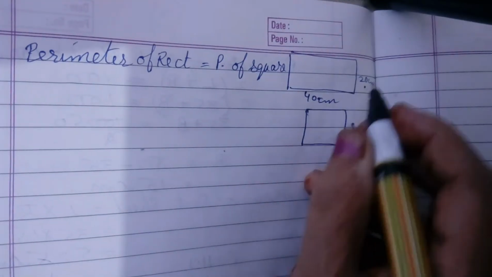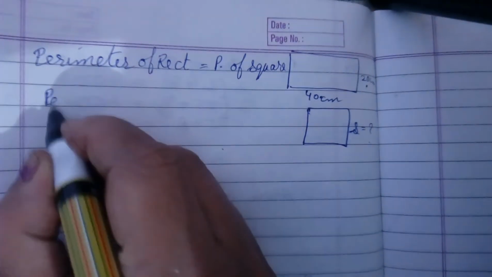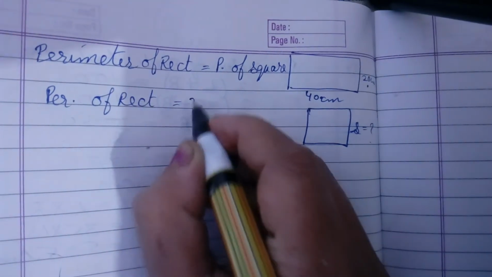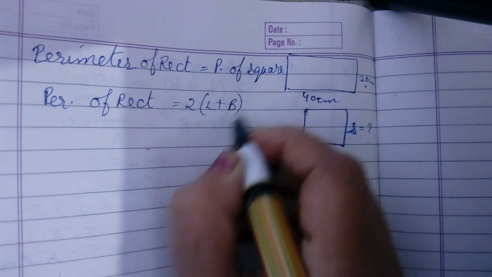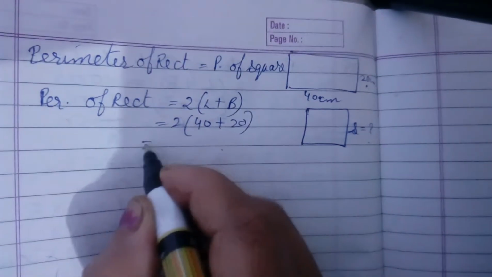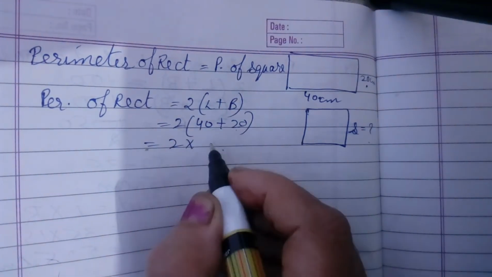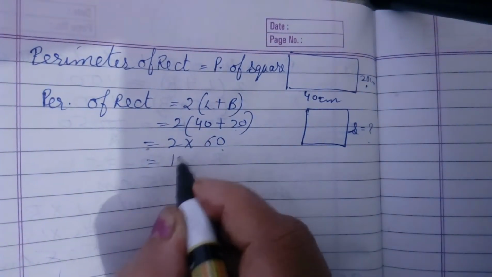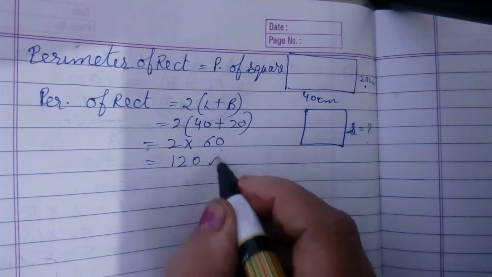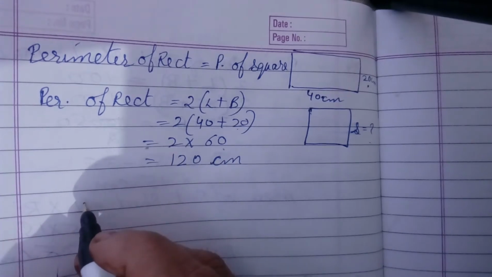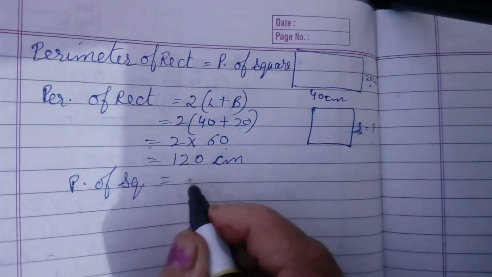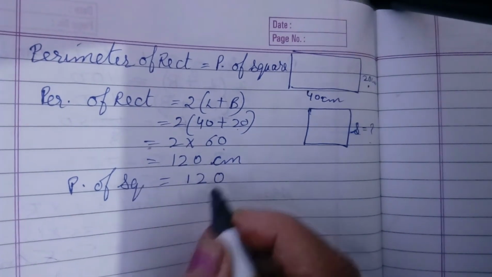Now perimeter of rectangle is equal to 2 into length plus breadth, and we know both the things, length as well as breadth, so we can easily find out. 40 plus 20 is 60, 2 into 60 is 120 centimeter. Now perimeter of square is also the same, that is 120.